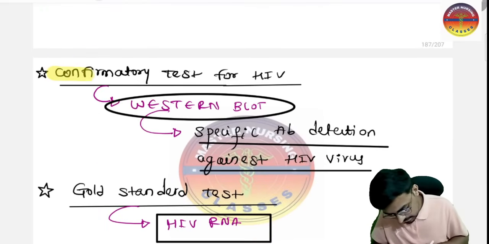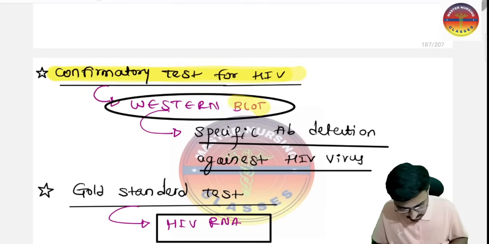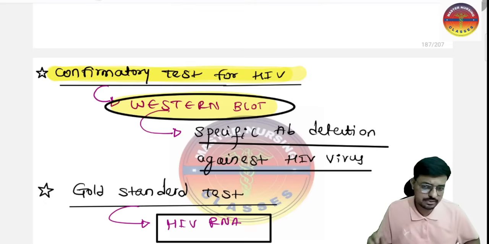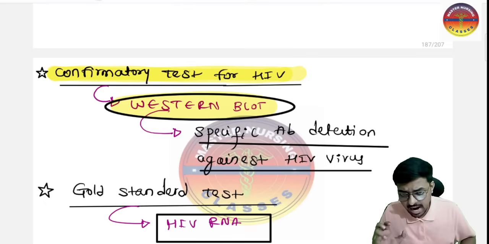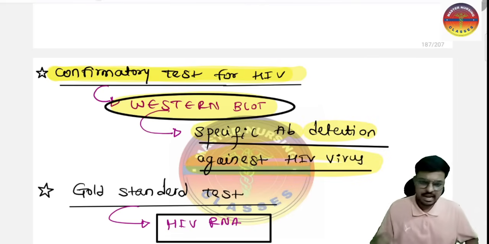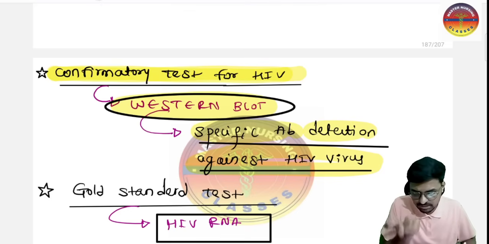What is the confirmatory test for the HIV patient? Remember, the confirmatory test for HIV is the Western blot test. Please do remember in your exam. Sir, what are we going to do in the Western blot test? In the Western blot test, we are going to identify the specific antibody against the HIV virus. The HIV virus is the antigen. Against this antigen of the HIV, we are identifying the specific antibody.